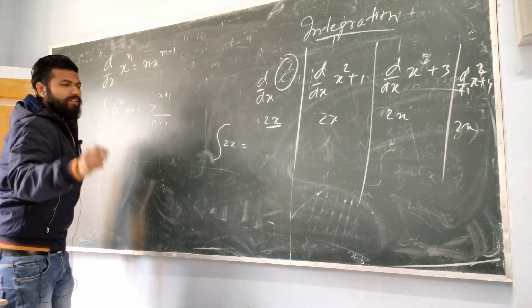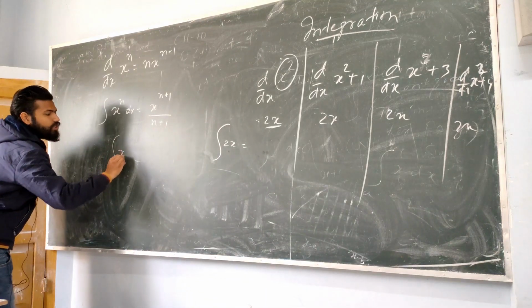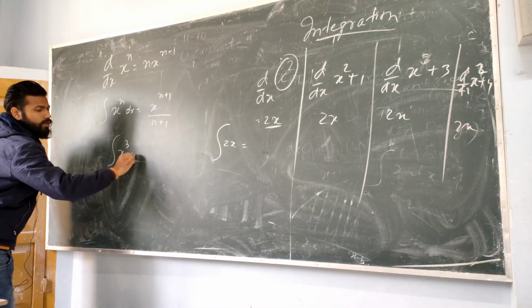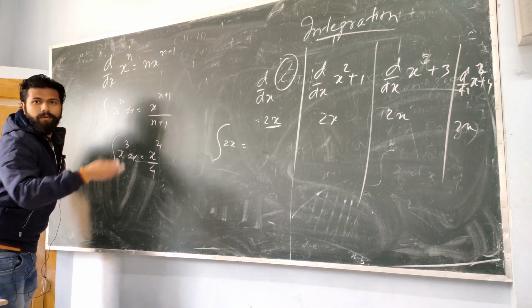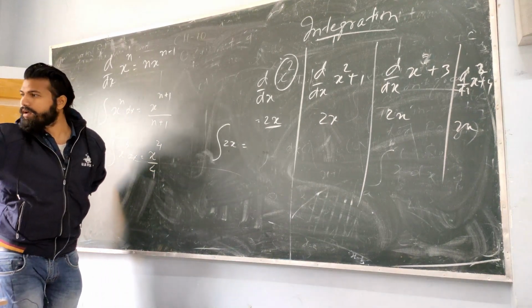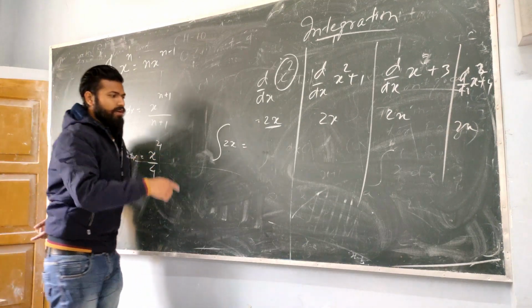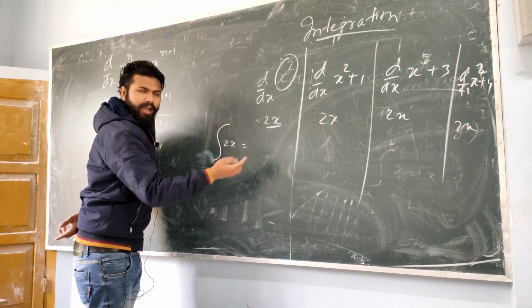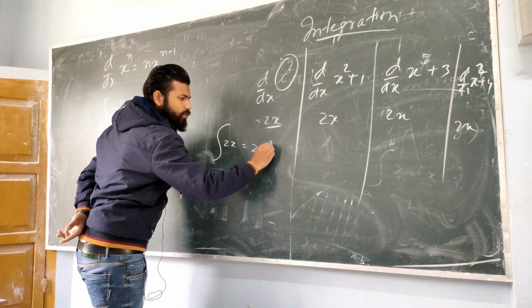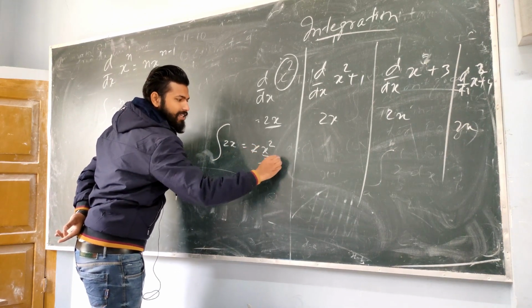So if I ask you, what is the integration of x cube? Very simple. You will say, sir, x to the power 4 by 4. Clear? Very good. So what will be the integration of 2x? 2 is common, and it becomes x square by 2, which gives x square.